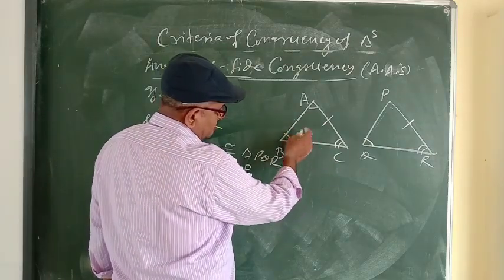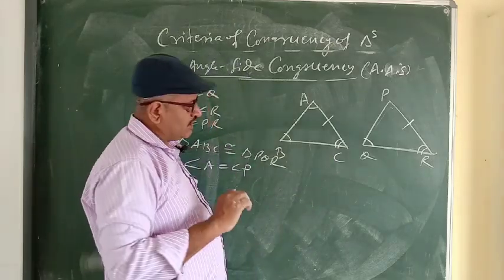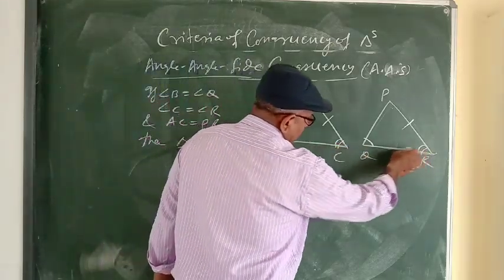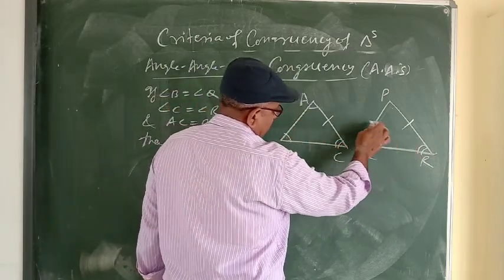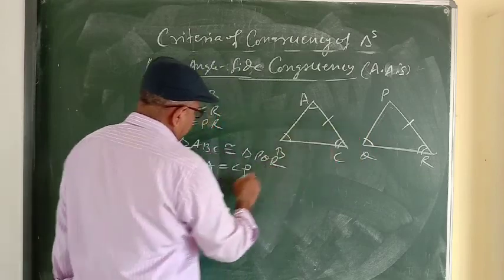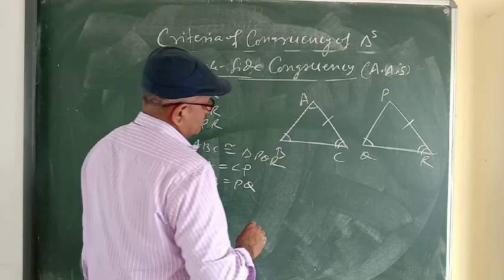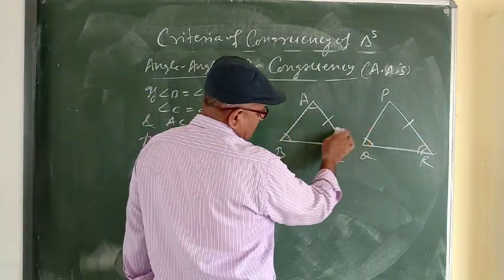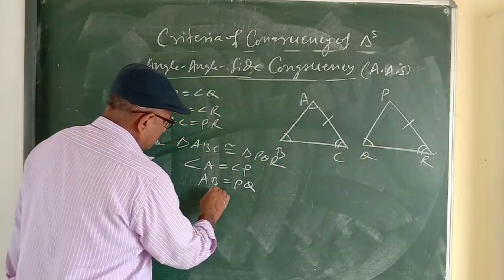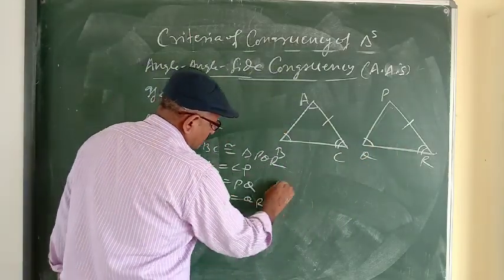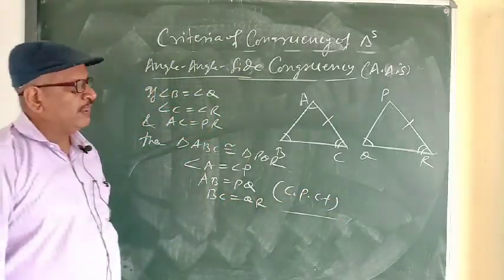Other sides means corresponding sides. Corresponding sides means the side opposite to the equal angle. Angle C and angle R are both equal angles, so the sides opposite to them, AB and PQ, will be equal. AB is equal to PQ, AC is already given, so the third side is BC. BC will be equal to QR. And we will give the same reason: corresponding parts of congruent triangles are equal.